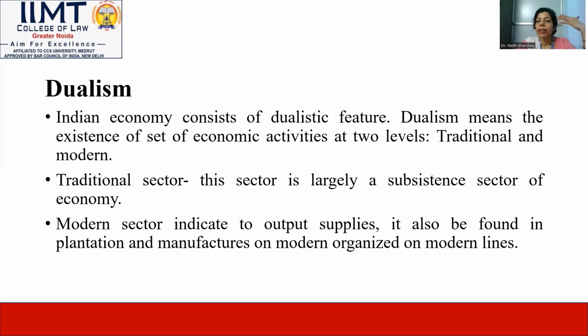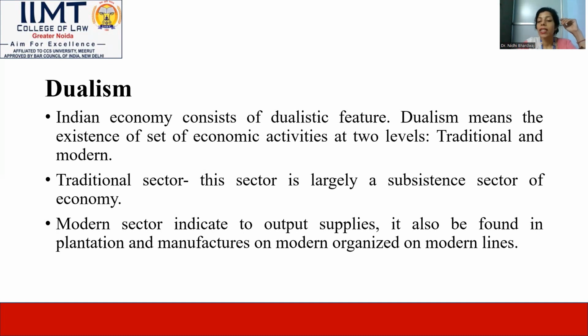agriculture field, and we discuss that in the dualistic system, we should provide it with the same features. For example, economic activities are divided into two levels. First one is traditional and second one is modern.